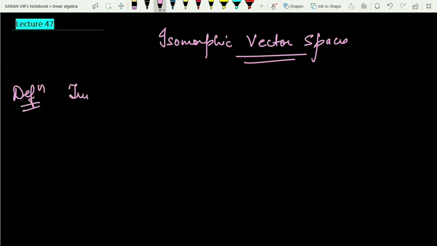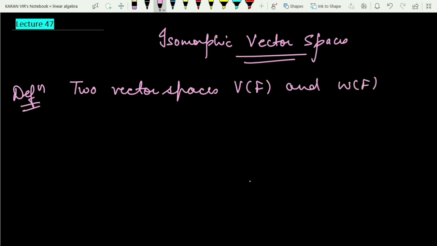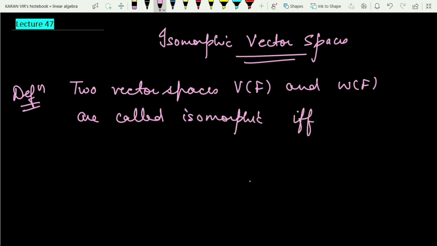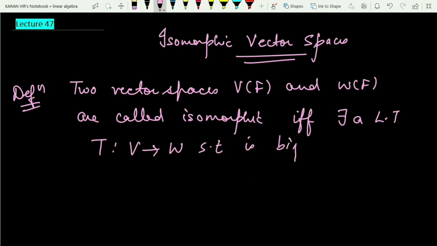For this, I will consider two vector spaces: V over the field F and W over the same field F. They are called isomorphic if and only if there exists a linear transformation T defined from V to W such that this map is bijective, and we already know what bijective is, that is one-one and onto.